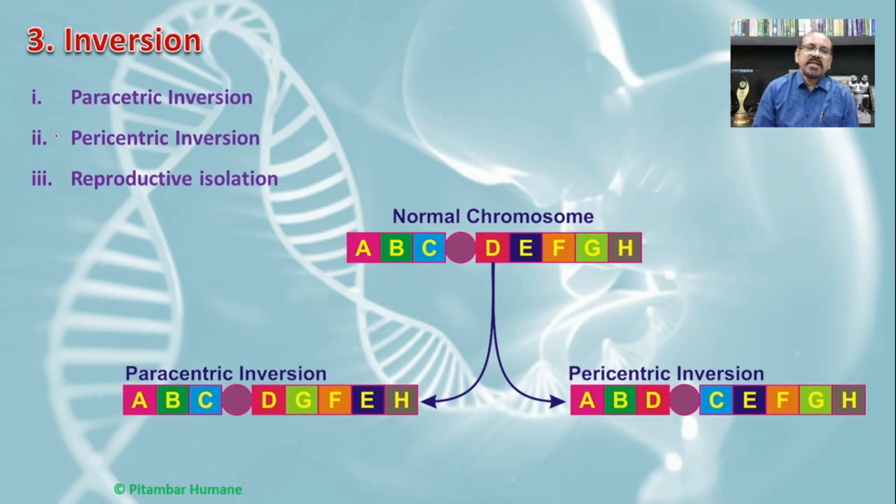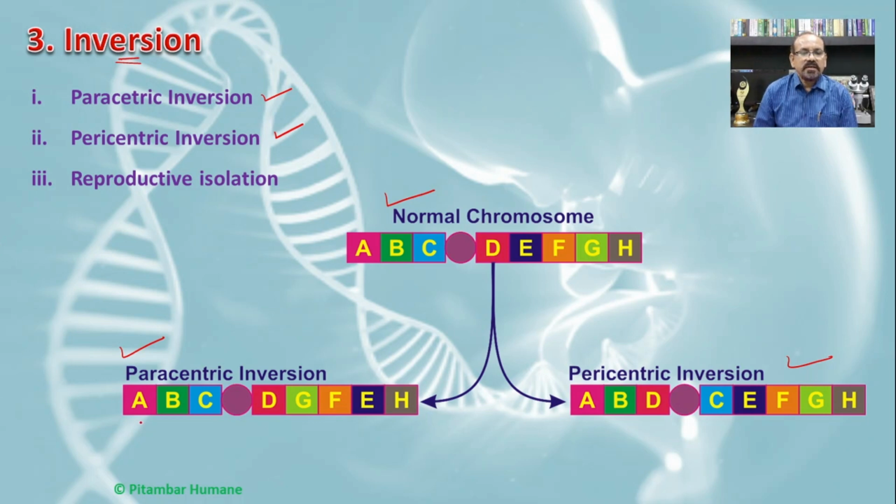The third type is inversion. As we have seen earlier, inversion means nothing but the change in the sequence of genes within the chromosome. So if we see this normal chromosome and compare it with the remaining two chromosomes, we will find the change in the sequence of the chromosome, which is reversed. It is classified into two types: the paracentric inversion and the pericentric inversion.